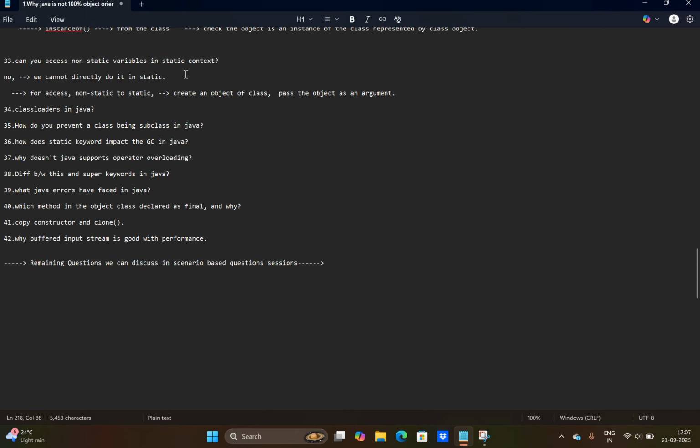Which method in the Object class is declared as final, and why? Please go through Google, copy constructor and clone. Actually, before this question, I had discussed it in object cloning. Object cloning is nothing but it copies the